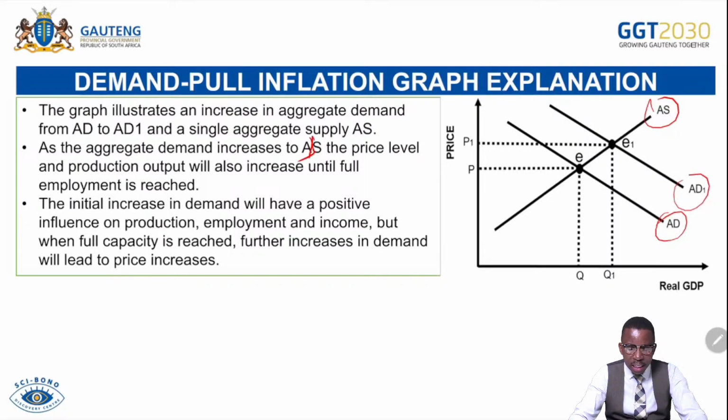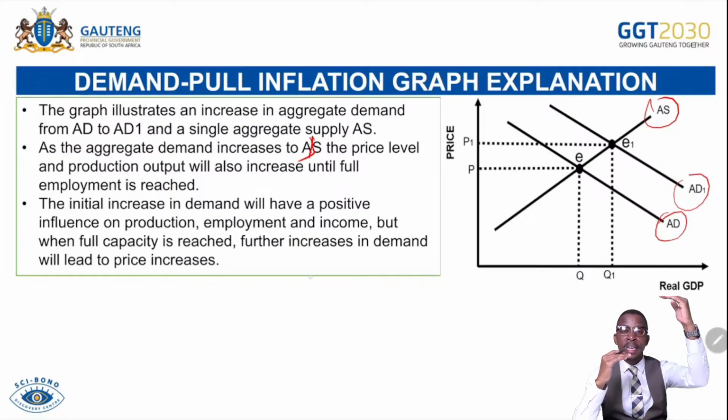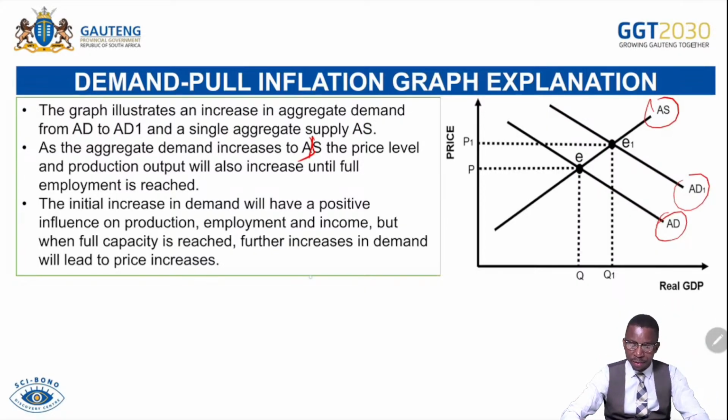The initial increase in demand will have a positive influence on the production, employment, and income. But when full capacity is reached, further increase in demand will lead to price increases. So this simply tells you that as the demand increases, firms will also be increasing their production capacity to meet the demand. But when they reach the maximum capacity of production, they have utilized all of their factors of production, businesses cannot increase their output further while the demand keeps on increasing. That simply means that there will be an increase in prices, or demand-pull inflation.